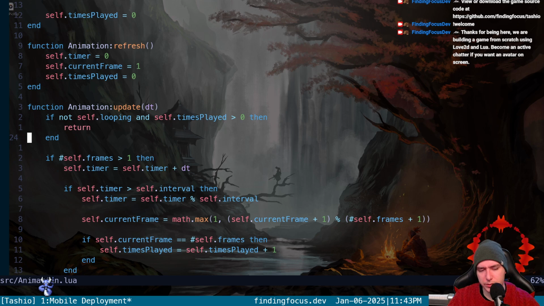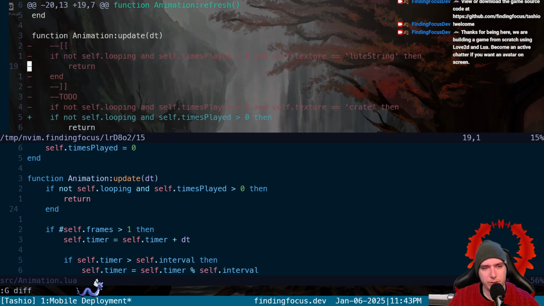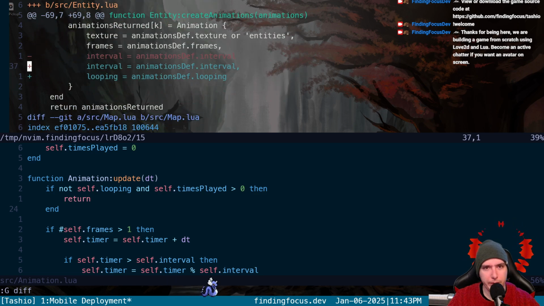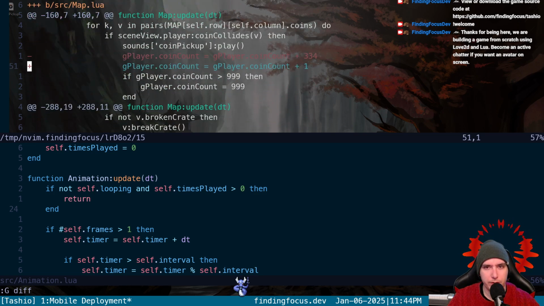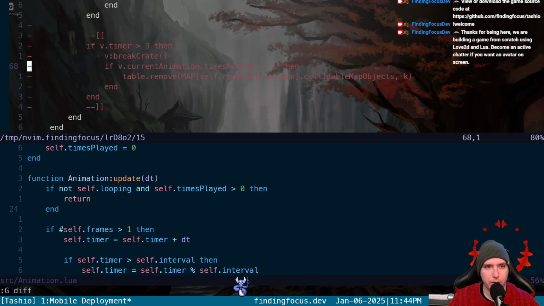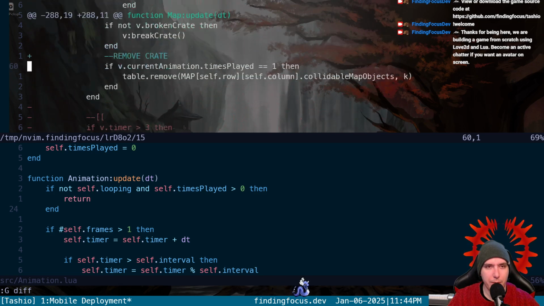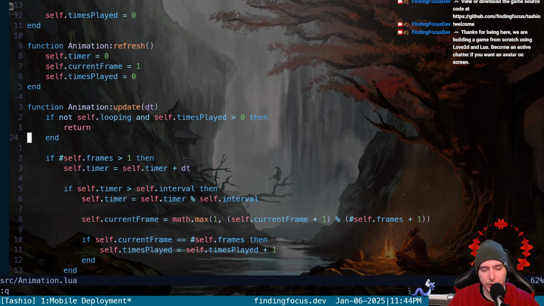Before we commit, let's just do some checking here. We just changed our animation definition update function to only break if we're not looping. We added just a comma. We added our looping to our definition. We fixed our coin increment. And we did it to not only a pushable create animations, but an entity create animations, because we have it split up, which I don't quite like, but I don't know what to do to fix it.